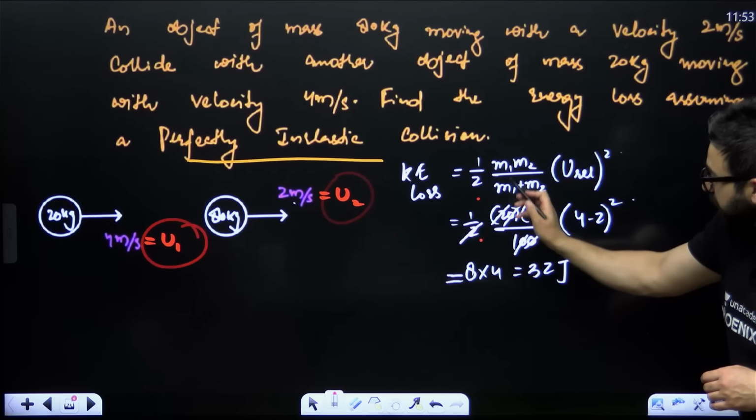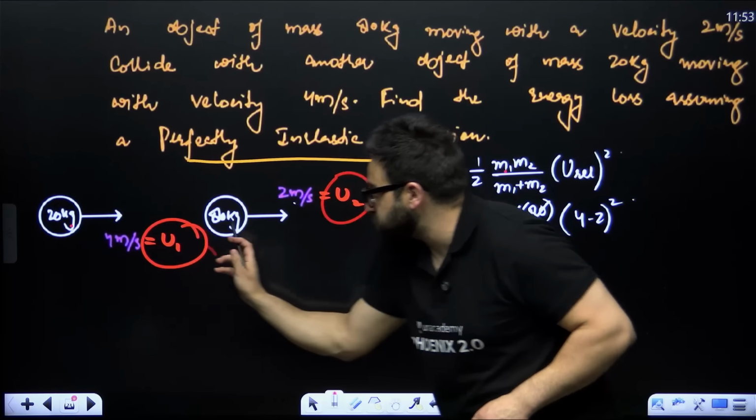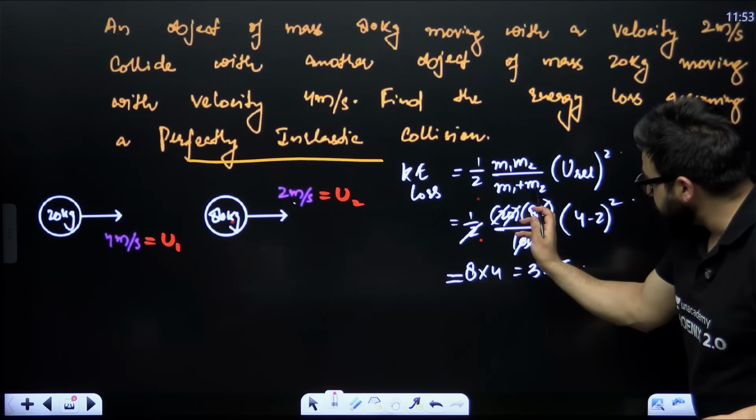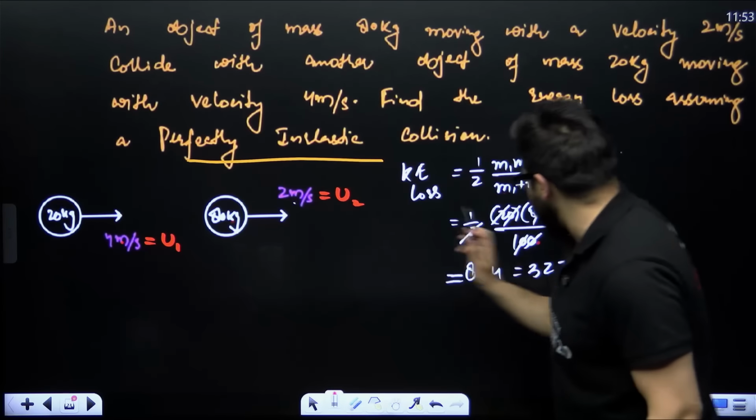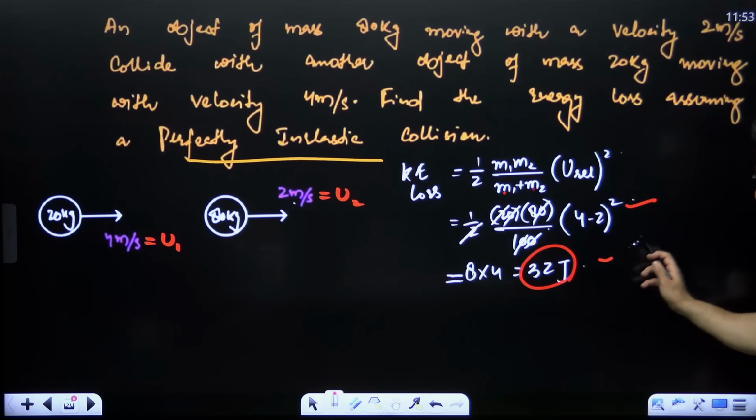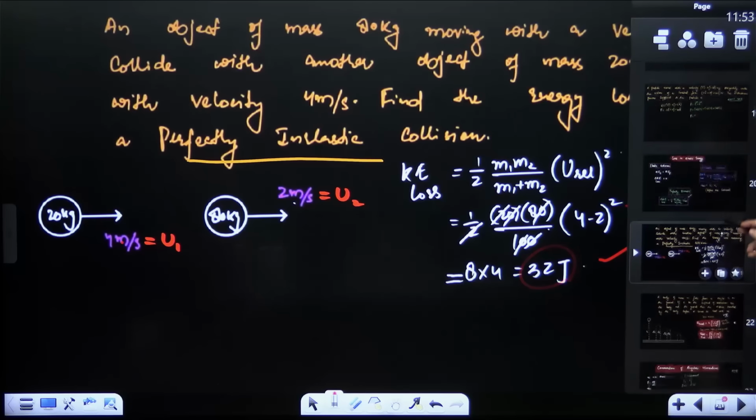Now 1/2, the mass of the first is given as 20, the mass of the second is given as 80, divided by 20 plus 80, into u1 minus u2. u1 is 4 minus 2, whole square, so it came out to be 32 joules. I hope this question is also clear.